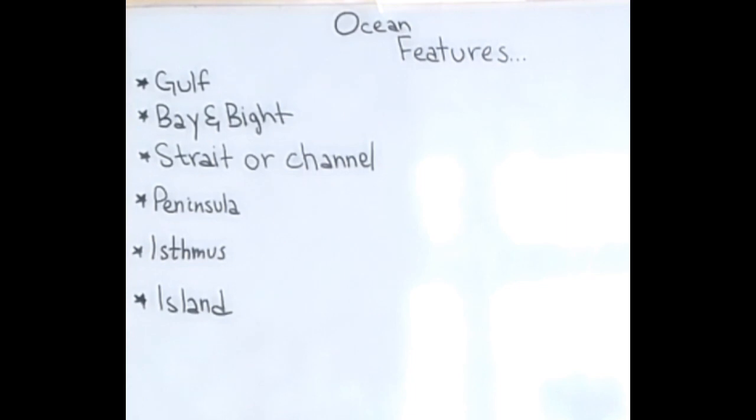Isthmus. An isthmus is a narrow piece of land separating two bodies of water and connecting two larger bodies of land. The Isthmus of Panama, which connects North America and South America, lies between the Pacific Ocean on the west, and the Atlantic Ocean on the east. The Isthmus of Kra in Thailand is the narrowest part of the Malay Peninsula. It lies between the Gulf of Thailand, part of the Pacific to the east.